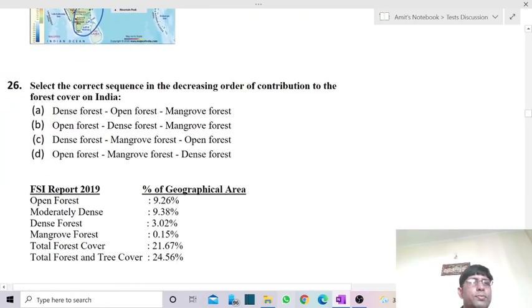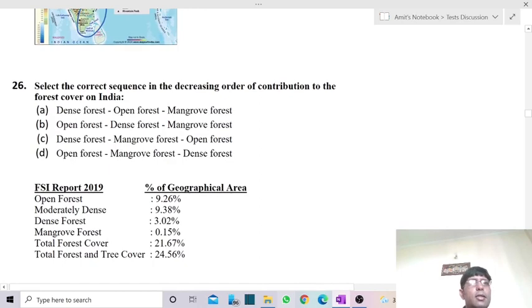Next question. Select the correct sequence in the decreasing order of contribution to the forest cover in India. There we have to take the reference of the Forest Survey of India report 2019, because recently what we have is the report of 2019 only.